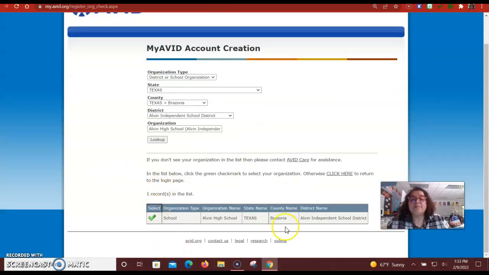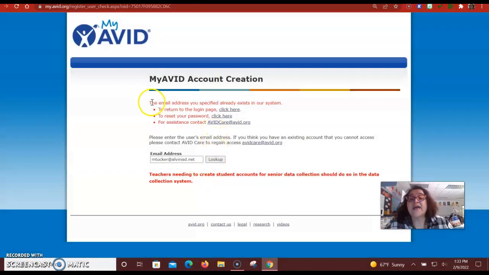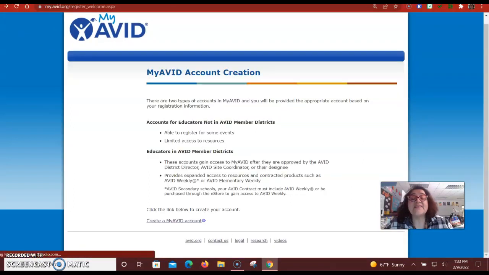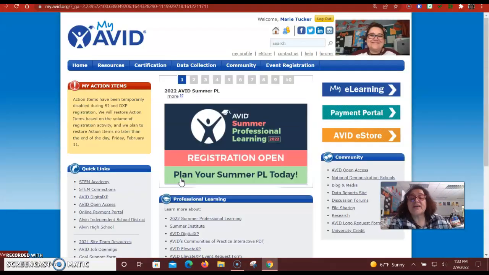And then this should pop up because they are confirming that we are an Avid campus. You click the green arrow, and then they're going to ask them to put in their email address to see if they have an account. Now, of course, you may have people who come from other districts. They may have had an Avid account in another district, but if they use this account, Alvin ISD, and don't have one, they're going to tell you that. Notice on mine, it is saying this email address already exists in our system because I do already have an account. Normally, it'll say it doesn't, and then it'll walk them through entering some of their information to create the account. So do make sure that you help with that.